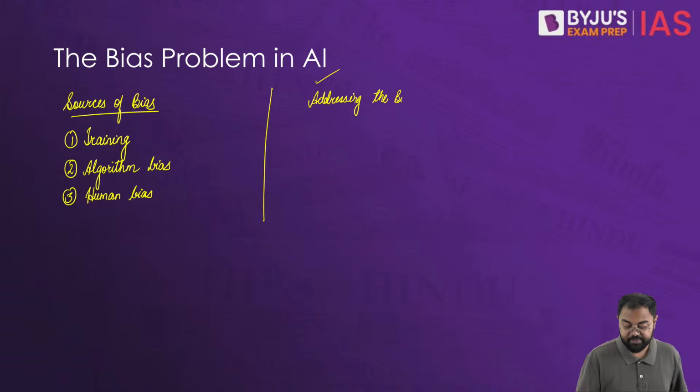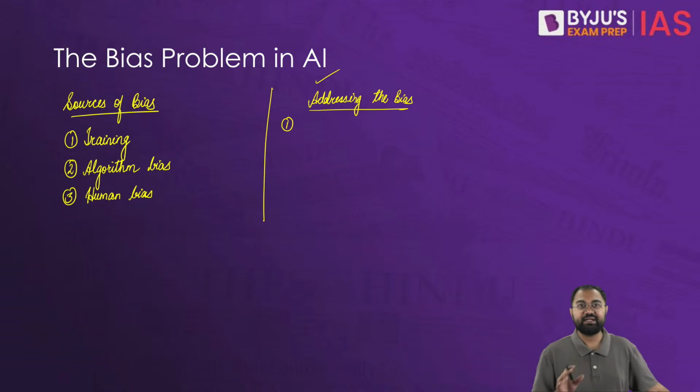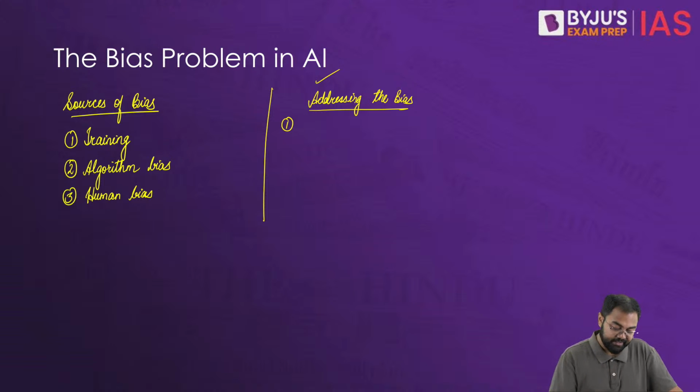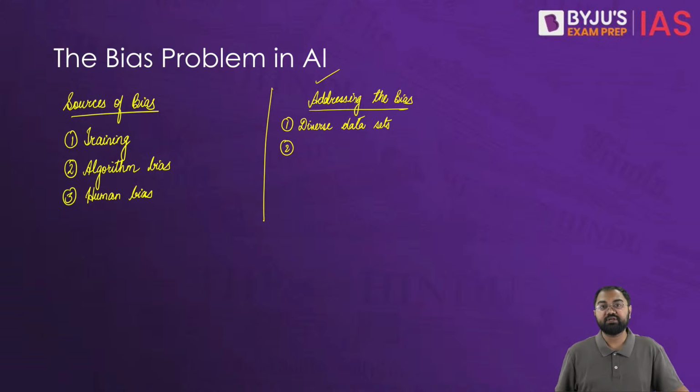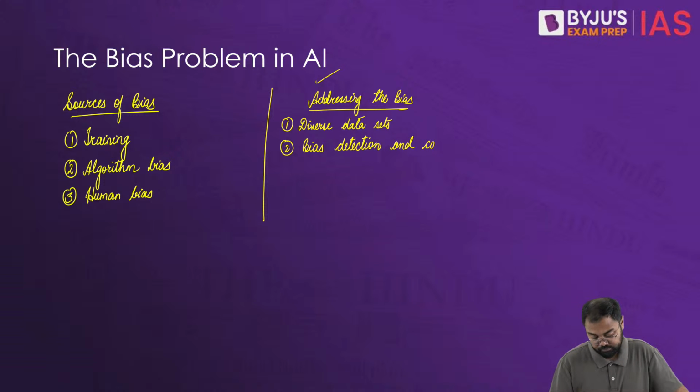How do we address the bias? In case of addressing the bias, the first thing that we need is that we are using diverse data sets. We have to use diverse data sets. Then the second thing that is important is that there should be bias detection. We should be able to do bias detection and correction. Bias detection and correction is required.